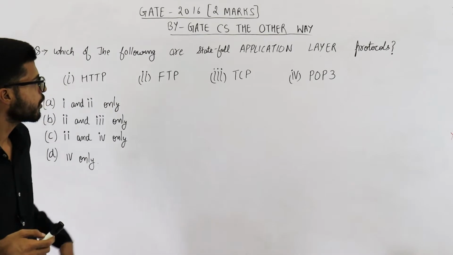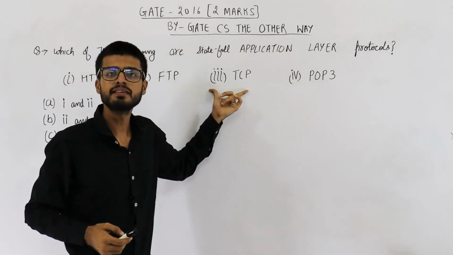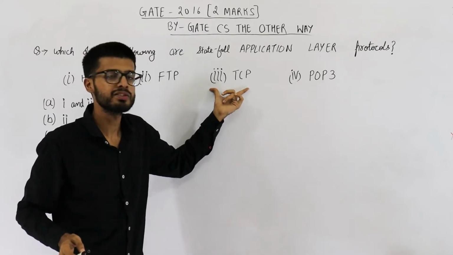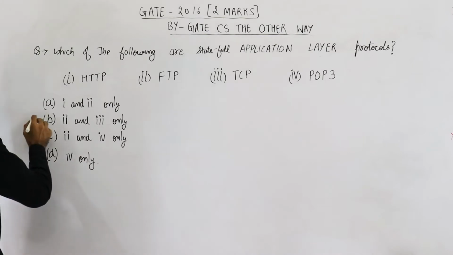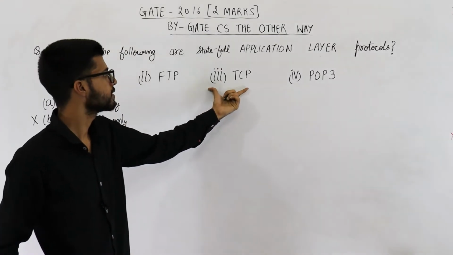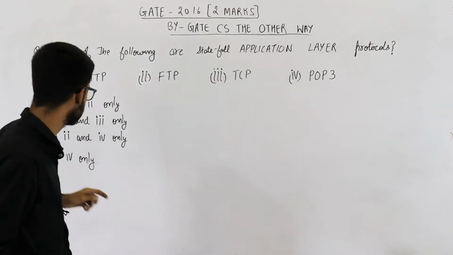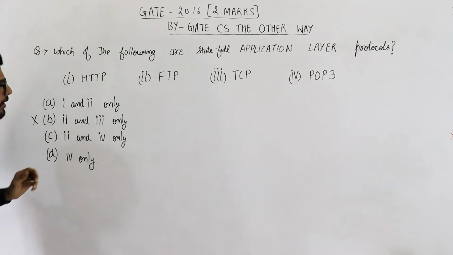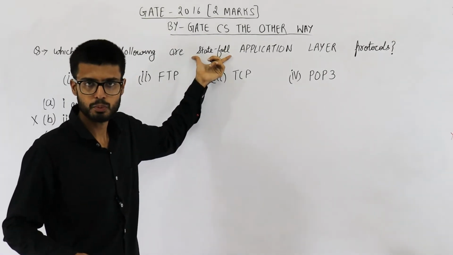Now they are asking about stateful as well as application layer protocols. That means TCP can never be the answer because it is not an application layer protocol. So option B can be rejected because it has 3. That means option B is saying TCP is a stateful application layer protocol. So this one is surely not the answer. Okay. Now let us discuss stateful and stateless protocols.